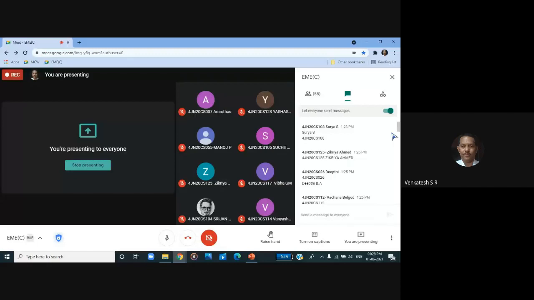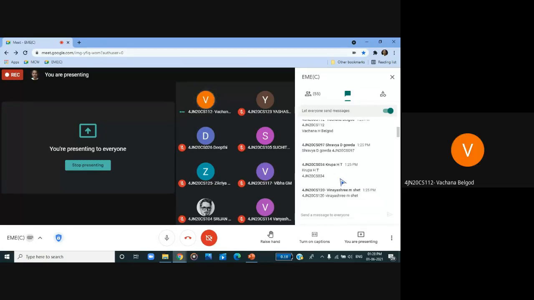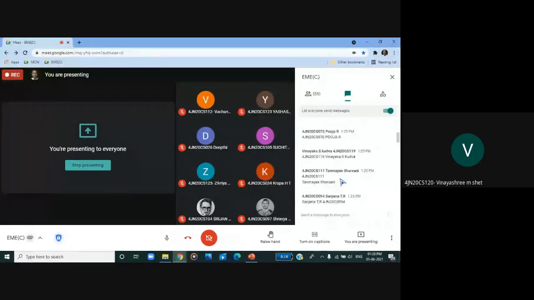Surya S. Zikriya Ahmad, present, sir. Deepti, present, sir. Vachana, present, sir. Shravya, present, sir. Rupa, present, sir. Vinayashri, present, sir.